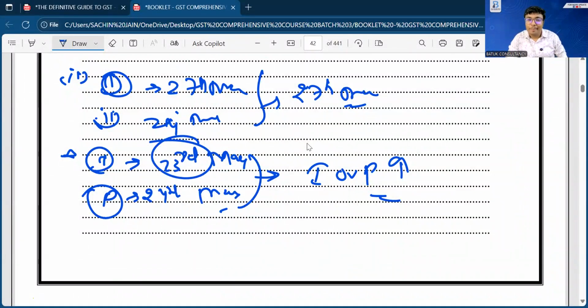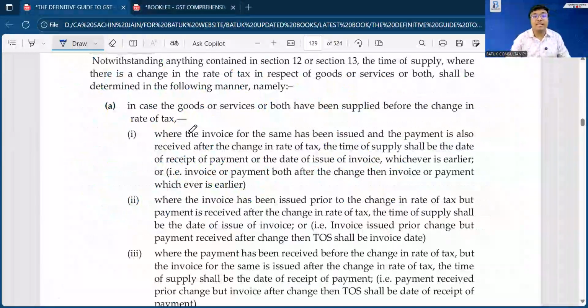The reason being, if you take I or P, whichever is later, in that case also both are prior to the change in rate of tax, so the rate will be the same. And since both are prior to the change, the government has come up with the concept of I or P, whichever is earlier. So we have conclusively a total of 6 scenarios.